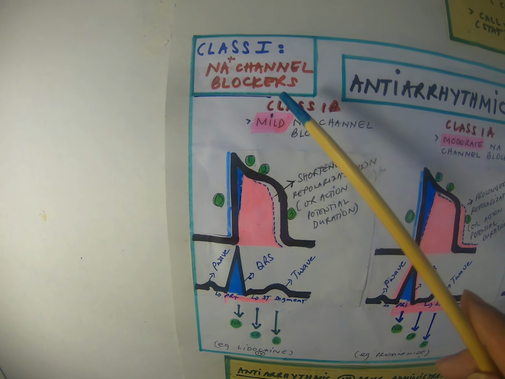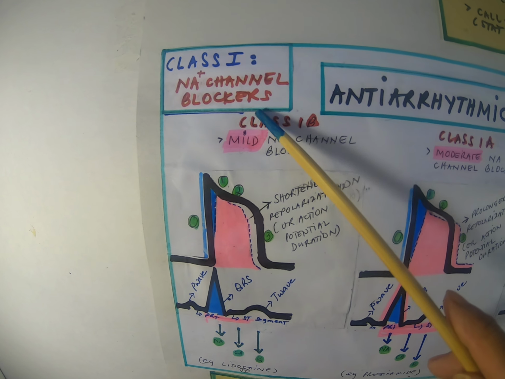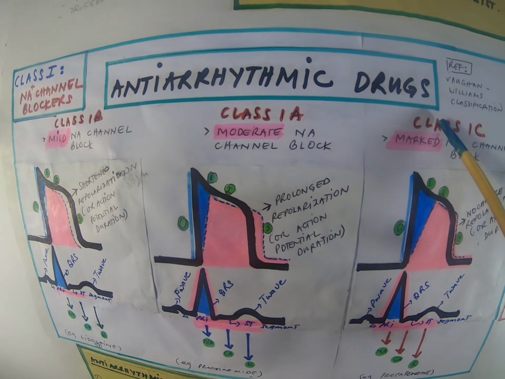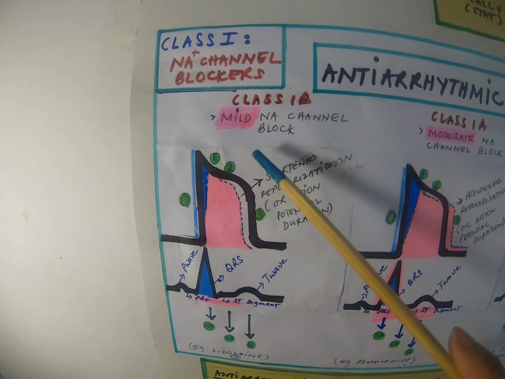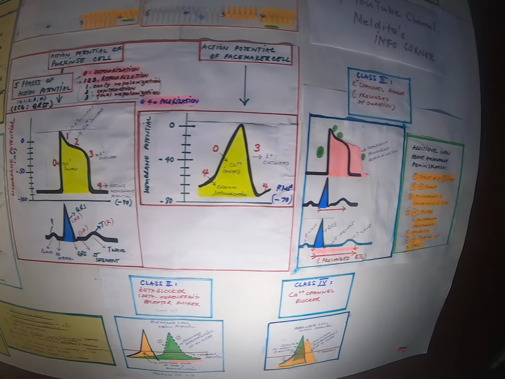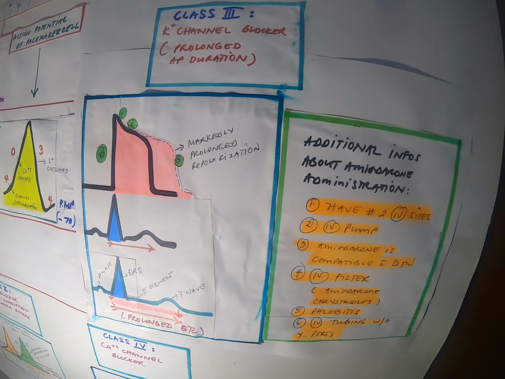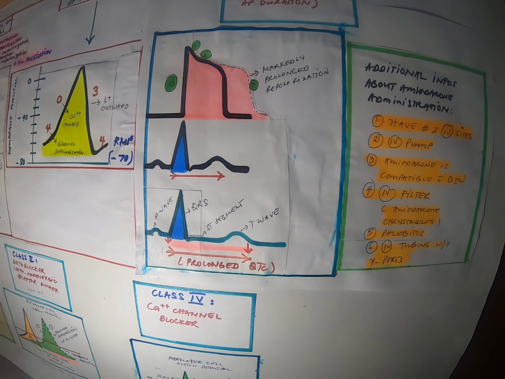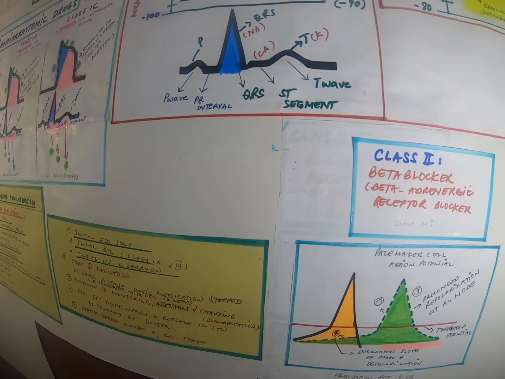These things here are actually Purkinje cells. Class 1 is Purkinje cells. Amiodarone is also a Purkinje cell. This is an action potential of the Purkinje cell. Now there are two pacemaker cell drugs that are also antiarrhythmic, before we go to the nursing responsibilities.